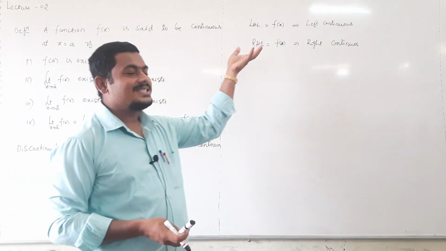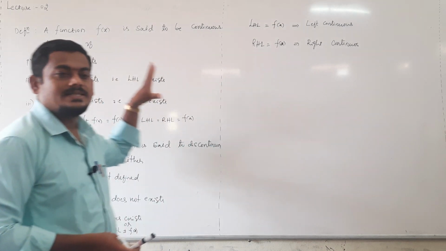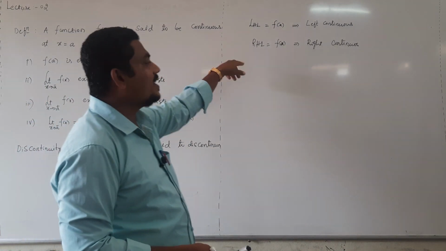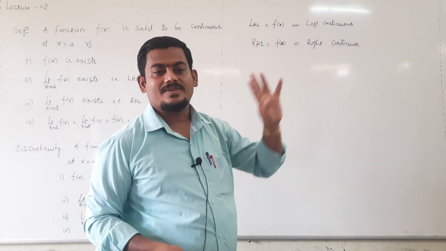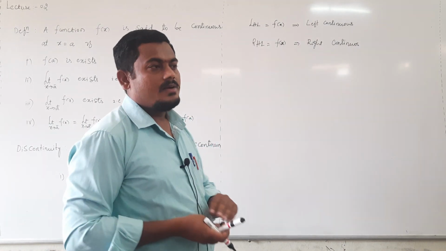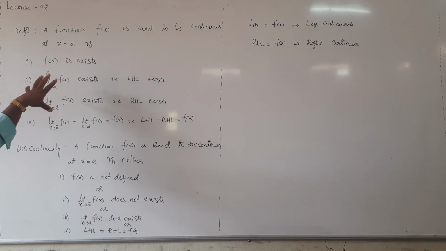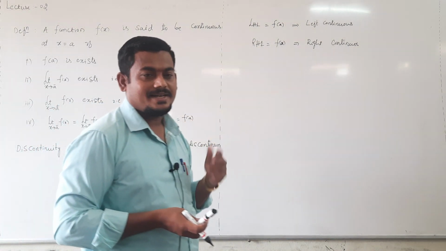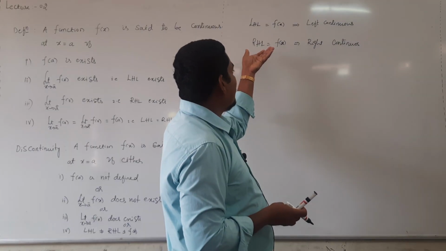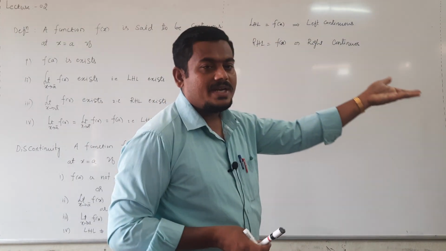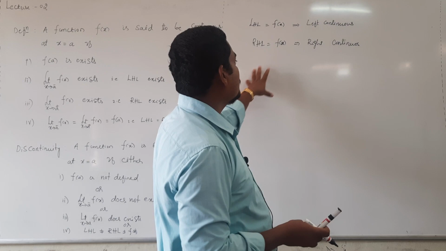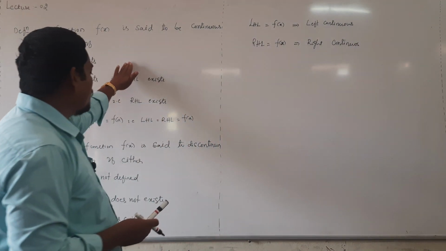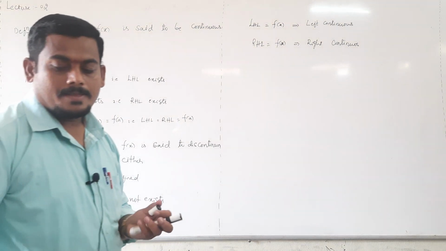For PUC this concept is not necessary. Just remember continuity of the function. For competitive exams we need left continuous and right continuous functions. For PUC we need only continuity of the function, not left continuous and right continuous. But remember, left continuous means the left hand limit is equal to the functional value, right continuous means the right hand limit is equal to the functional value. These two definitions are important.